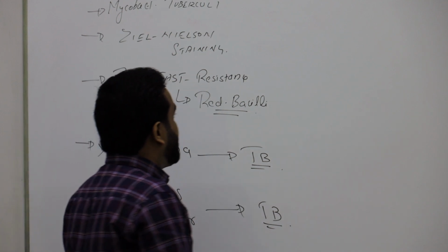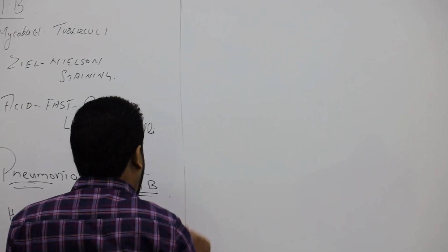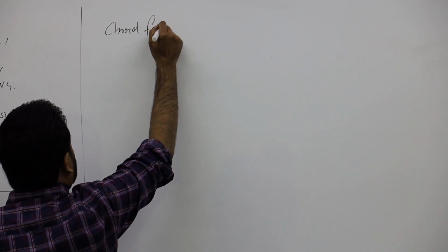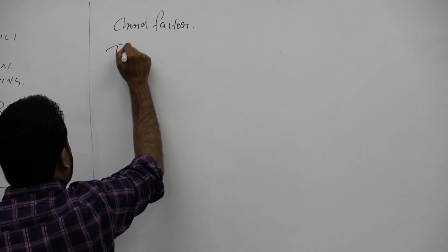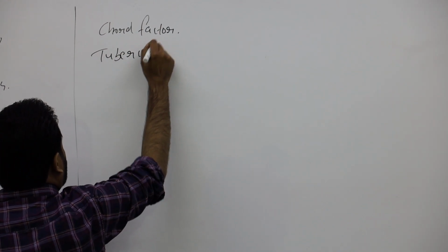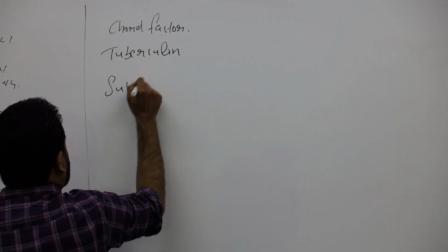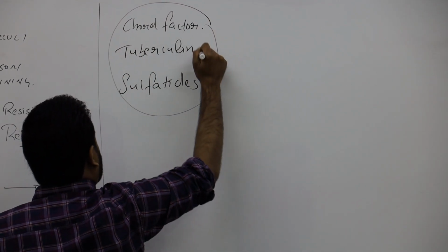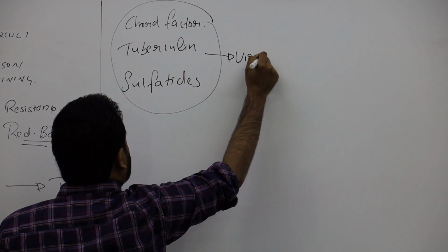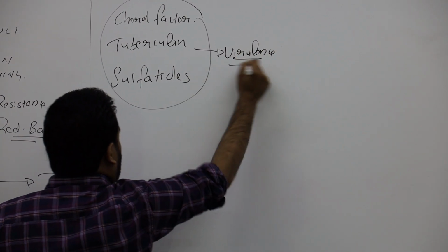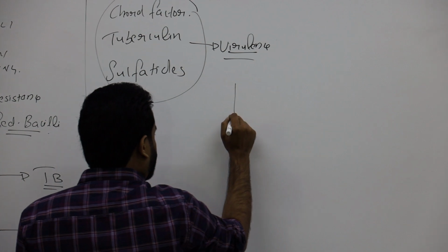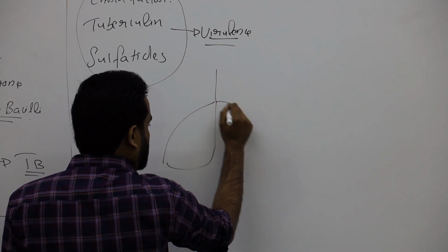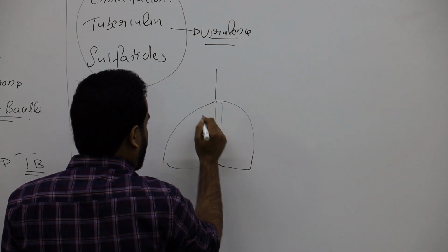TB. Now, remember TB has something called cord factor. They have tuberculin. They have sulfatides. All these are the pathological, virulence factors. These are the things that cause disease in people. What they do, they will go to our lungs, right? They will go to our lungs and attack our lungs.